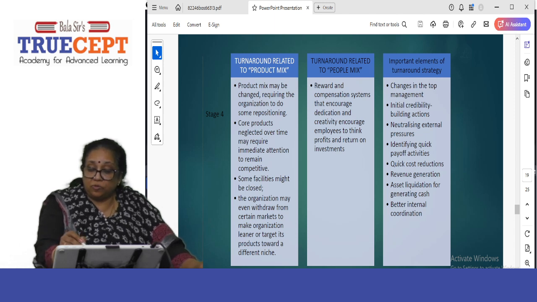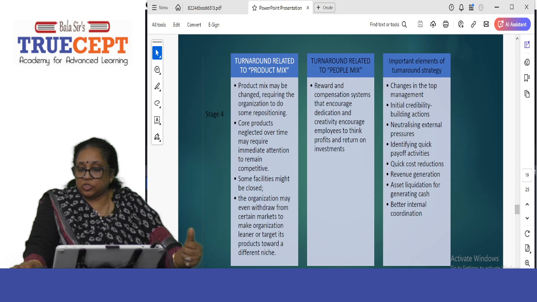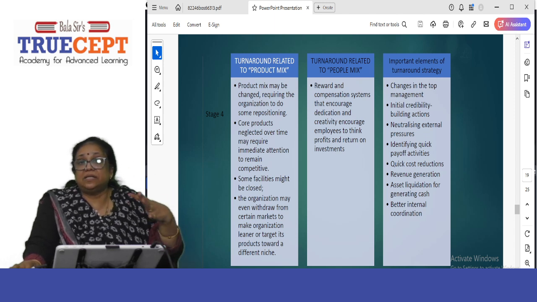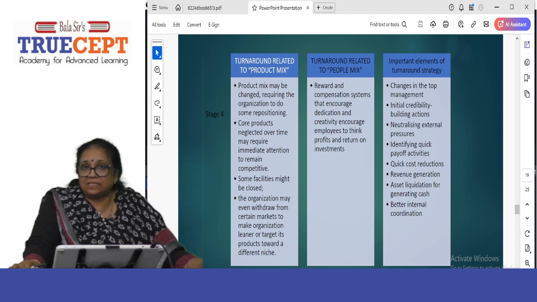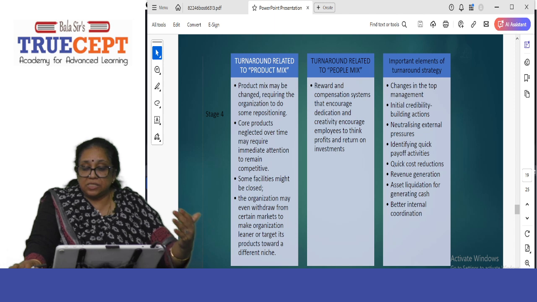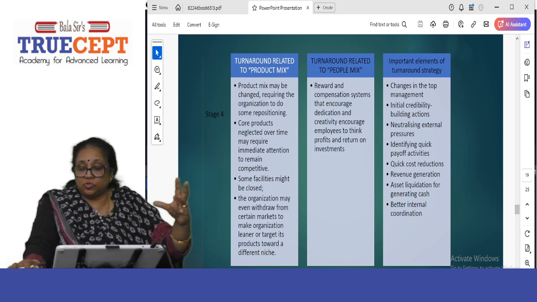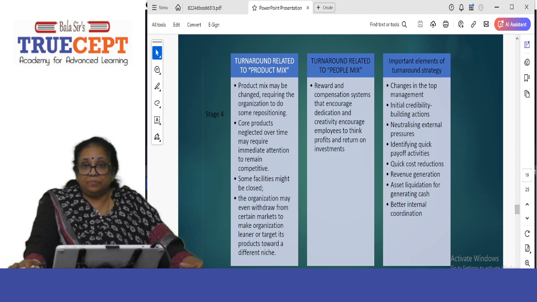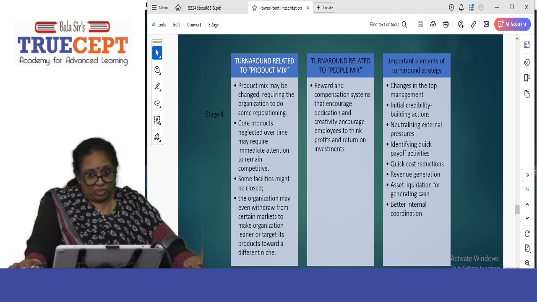Please don't forget to mention these. So you can write Synergy Limited might make changes in the top management. Please mention Synergy Limited wherever you can. That's how you have to approach the question because it's a case study question. Changes in the top management, initial credibility. So Synergy Limited can introduce changes in the top management, which adds the initial credibility building actions.